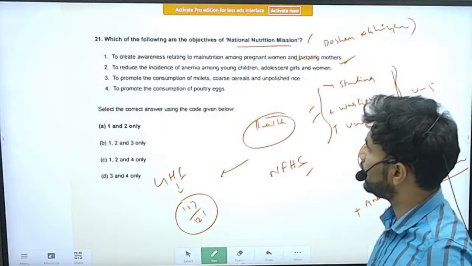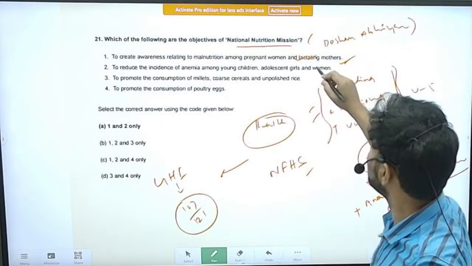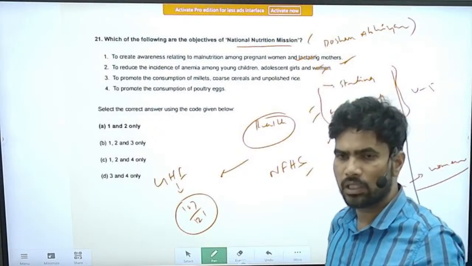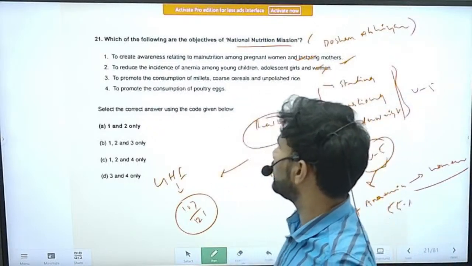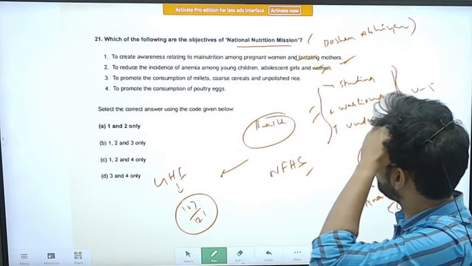To reduce the incidence of anemia among young children, adolescent girls and women. Yes, this is also a correct statement. Anemia was also a target. Statement 3. To promote the consumption of millets, coarse cereals and unpolished rice.